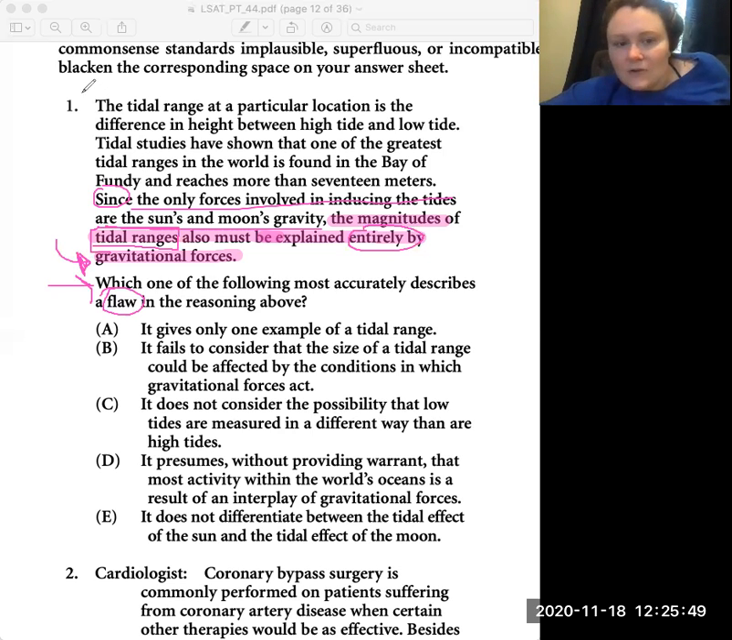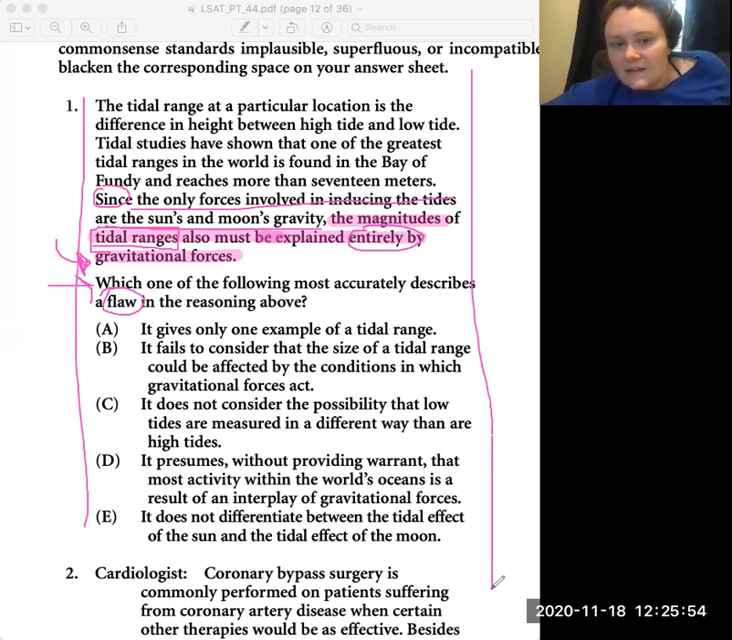So this is a top-down question, so we have to stay between the lines. We can't bring in outside information. We're looking for something that describes exactly what happened in the passage. A, it gives only one example of a tidal range. Our problem here isn't that the Bay of Fundy is the only example given. That's not the gap between our conclusion and our support.